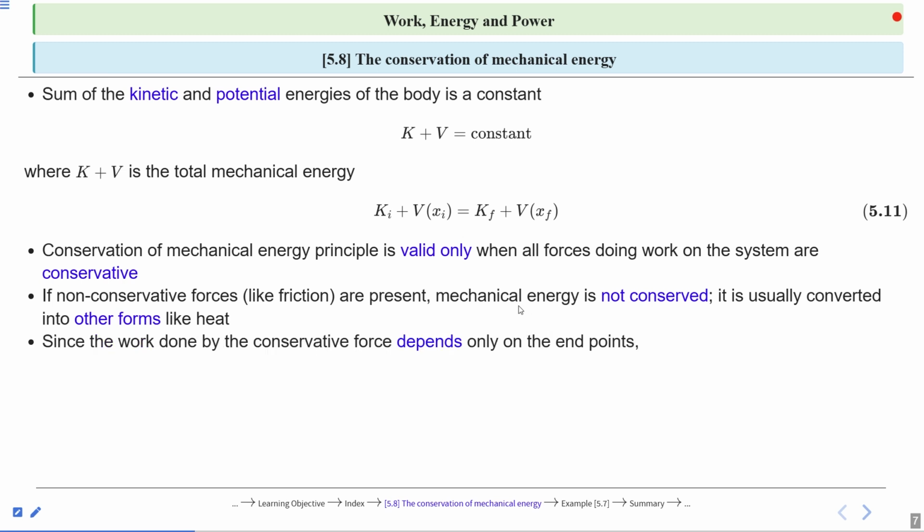Since the work done by the conservative forces depends only on the end points, it means it does not depend on path. It depends on the initial and final position. If the initial and final position are the same, we can say the work done should be zero. Clear?